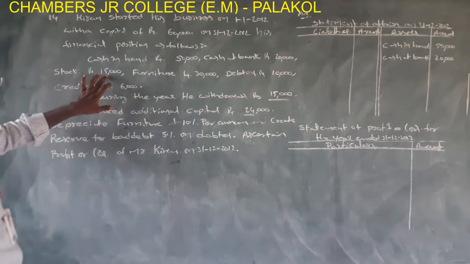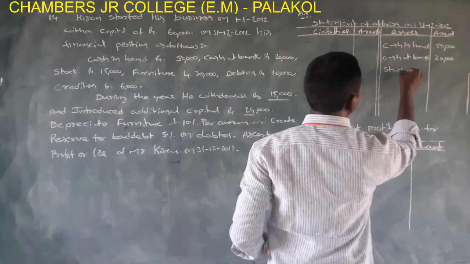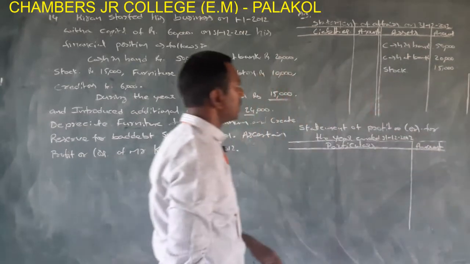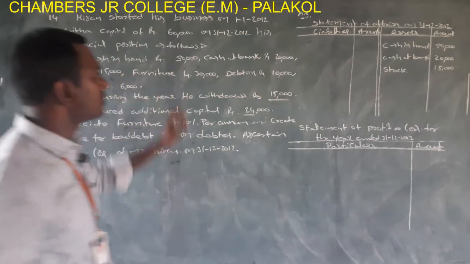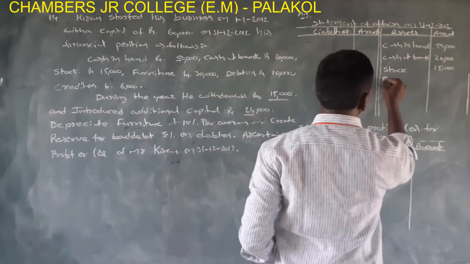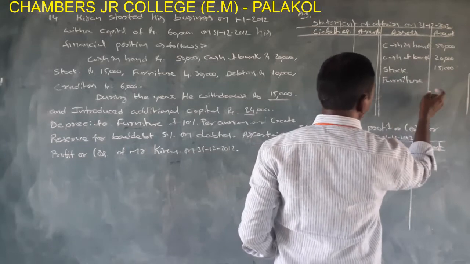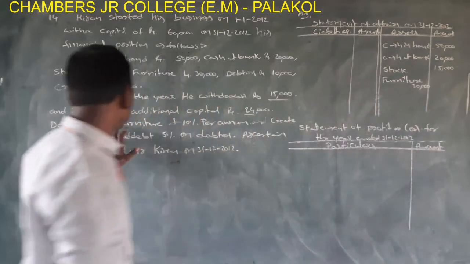Next, stock, also an asset, rupees 15,000. Next, furniture 30,000. This is also an asset. Furniture, rupees 30,000.